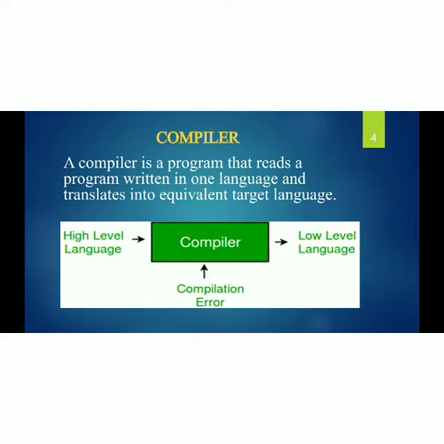The compiler is software, and also a system software. Other examples of system software: the operating system is a very good example. The high level programming language is given as input to the compiler, and the compiler produces a low level language.